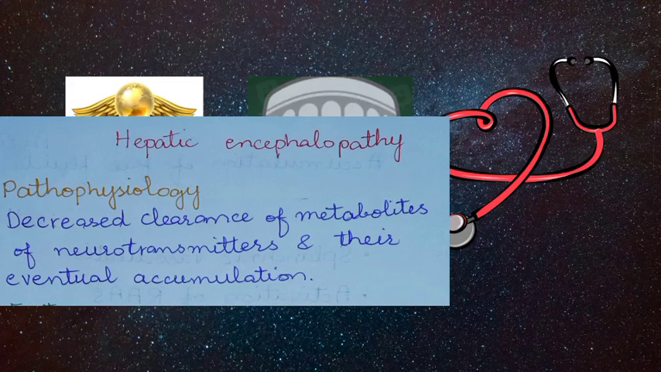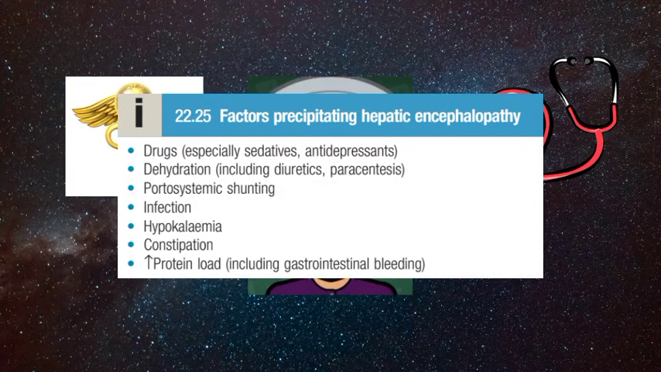Regarding this, you have to remember that in an underlying liver disease, there are certain factors which can precipitate hepatic encephalopathy, resulting in acute episodes, like drugs such as sedatives and antidepressants, an episode of dehydration, and there could also be use of diuretics and paracentesis, portosystemic shunting in chronic liver disease, some infection, hypokalemia, constipation. There could also be an increase in the protein load, like a diet which was rich in protein, and also gastrointestinal bleeding.